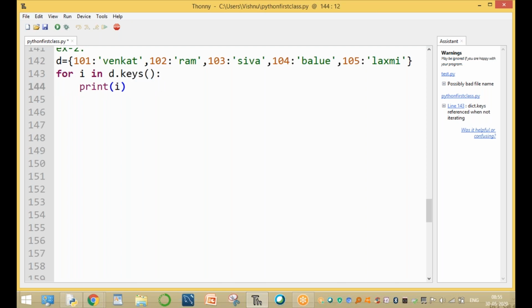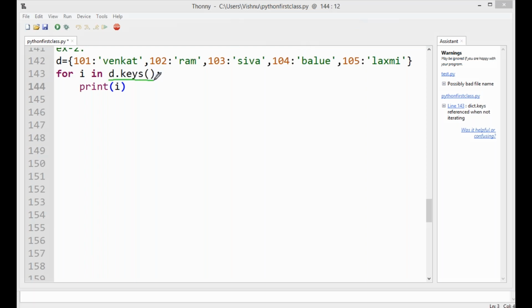d.keys(). What is the for loop here, sir? d.keys() is a function. This function returns the 101 value, 102 value, 103 value, 104 value and 105 value.